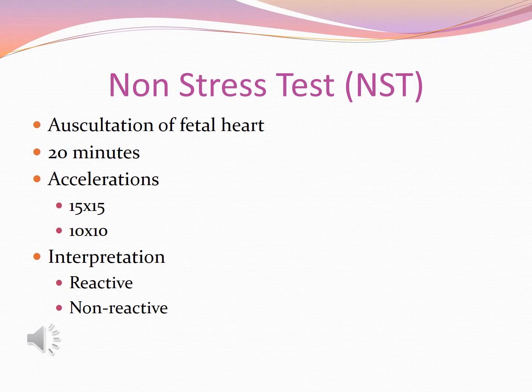If the fetus is less than 32 weeks, the acceleration is an increase of 10 beats per minute lasting 10 seconds. The interpretation of the fetal heart rate tracing should follow a systematic approach with a full qualitative and quantitative description of the following: the baseline rate, variability, presence of accelerations, presence of decelerations, changes or trends in the fetal heart rate over time, and the frequency of uterine contractions.